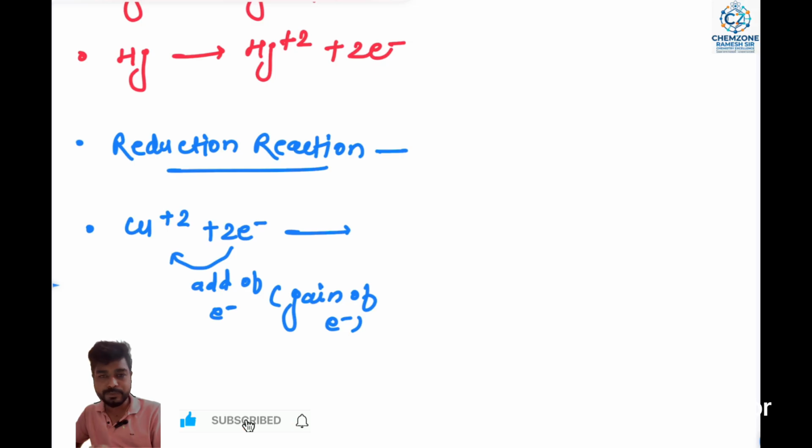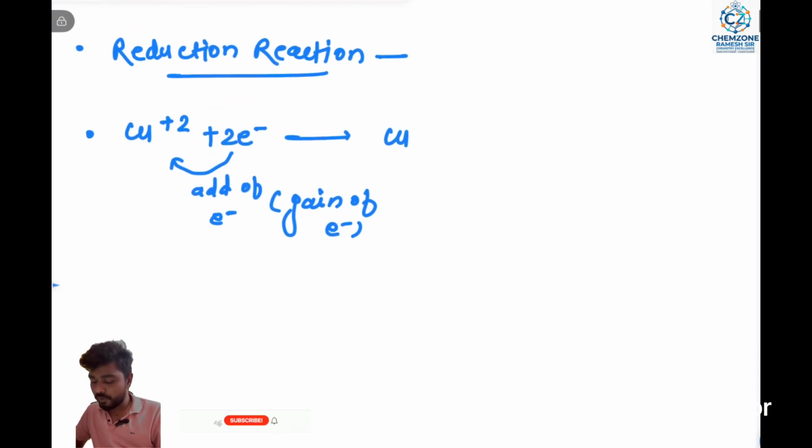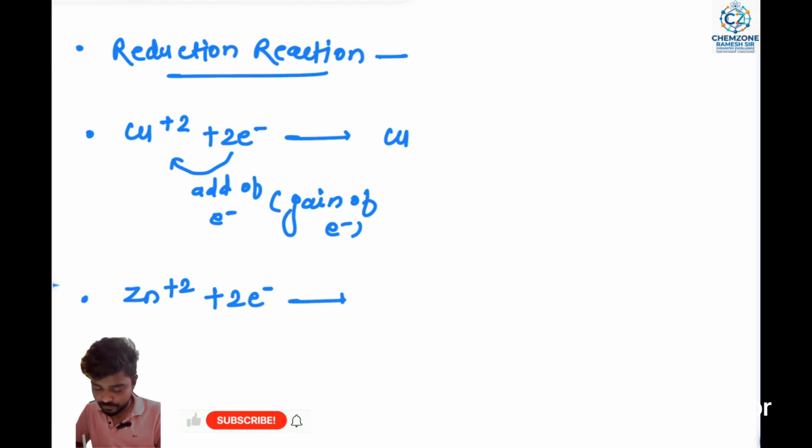Next, zinc 2+ plus 2 electrons is converted to zinc, Zn.